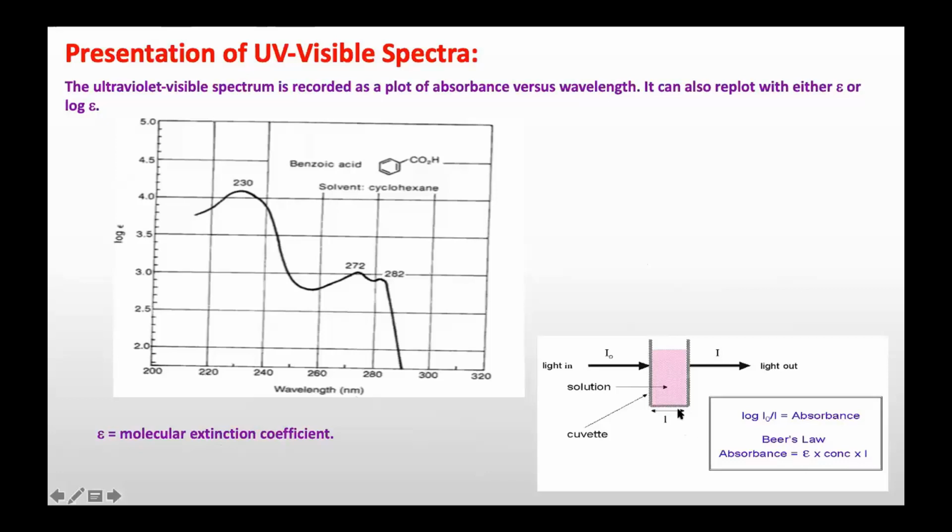So length is L here, the intensity of incident light is I0, and the intensity of transmitted light is I. Then absorbance will be log I naught upon I, and Beer's law tells absorbance is equal to epsilon times concentration times length, concentration of this solution, and epsilon is the molecular extinction coefficient here. So this is the way to represent the UV visible spectrum, and this is the lambda maximum for different electronic transitions. And this is the plot between wavelength and log epsilon. Epsilon is the molecular extinction coefficient here.